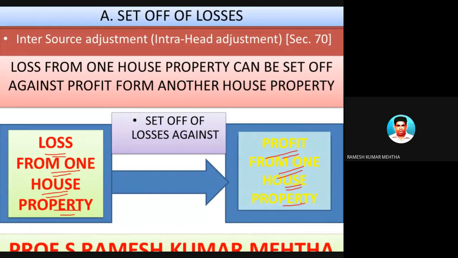Already I told you, if there are two house properties A and B, and there is a loss of 2 lakh rupees from the first house property, and there is a profit of 6 lakh rupees from the second house property, and these profits or losses are from similar sources, which are house property, then the loss of house property 1 can be set off against the profit of the second house property under intra-head adjustments, or within the same source of adjustment.